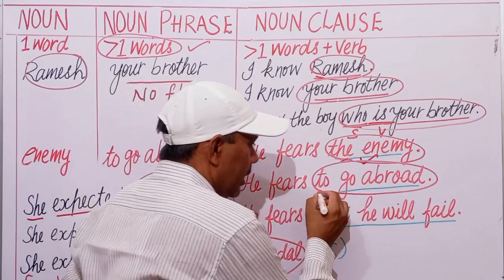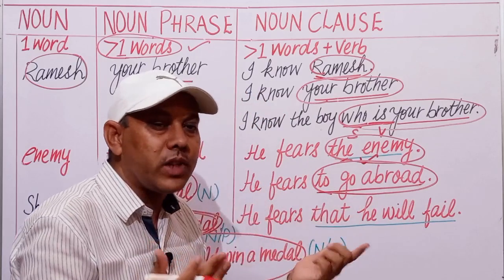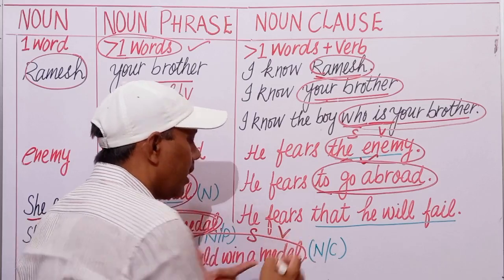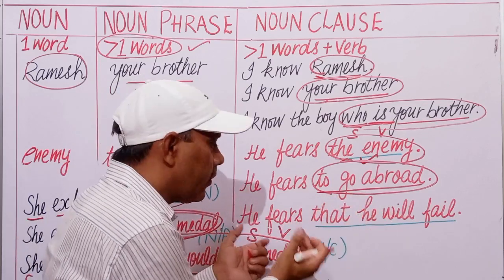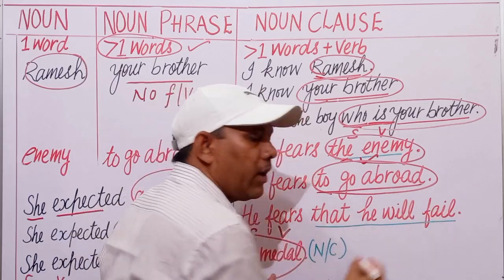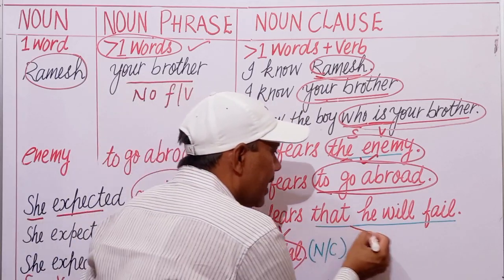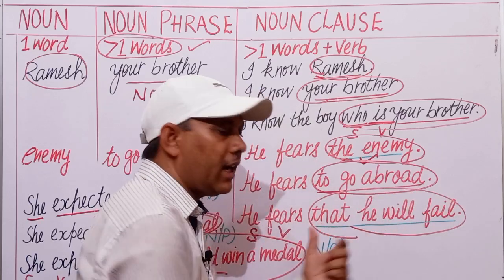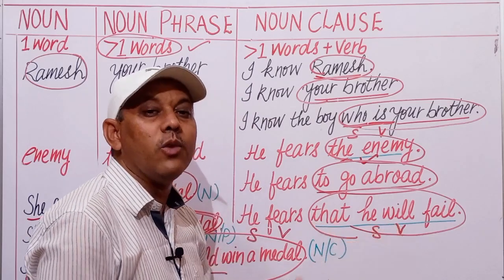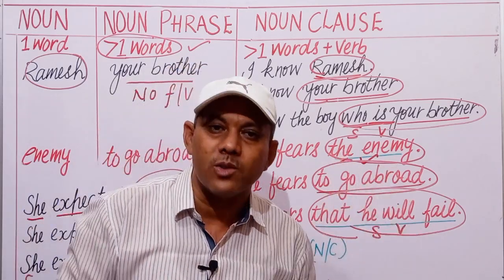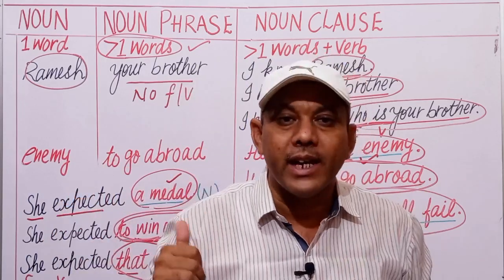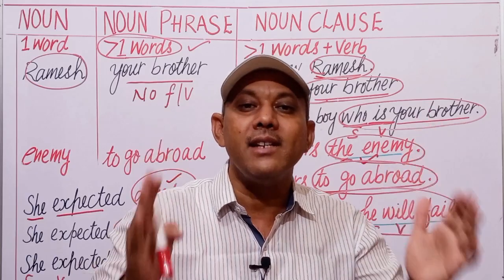Now this phrase has no finite verb. That is why this is a phrase. And next is he fears, subject verb. He fears what? He fears what means he fears something or someone. He fears that he will fail. What is he afraid of? He fears what? That he will fail. Again subject verb combination. This is a subordinate clause which is acting as a noun clause. In this way, we can identify a noun phrase and a noun clause in a sentence.